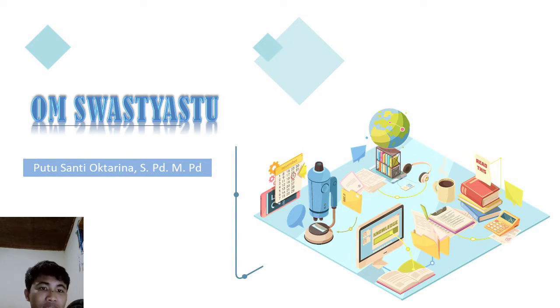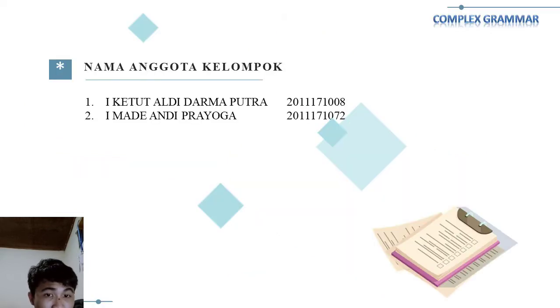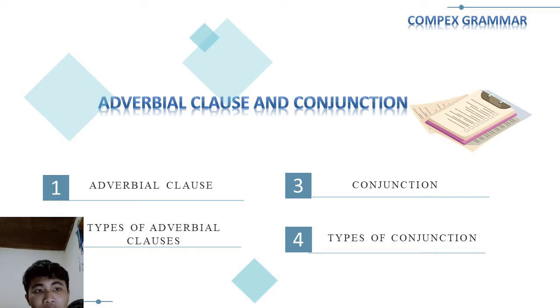Before we start, let us introduce ourselves. My name is Prayoga and my friend is Ketut Dharma Putra. We're going to talk about adverbial clauses and conjunction. There are four main materials that will be presented. The first one is adverbial clause. The second one is types of adverbial clause. The third one is conjunction, and the last one is types of conjunction. For the first presenter, time is yours.